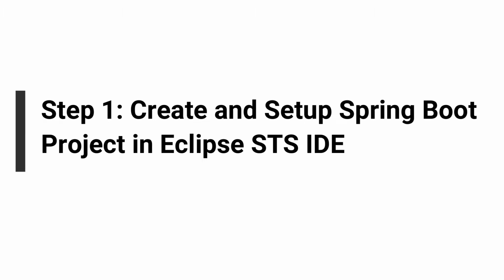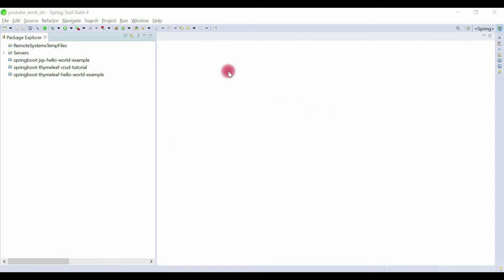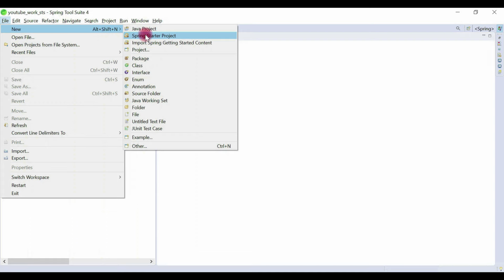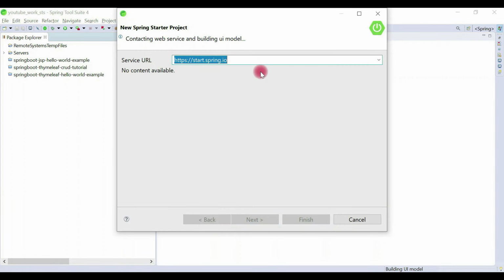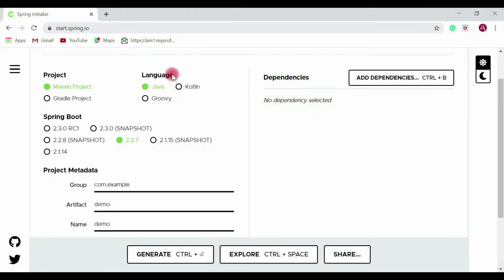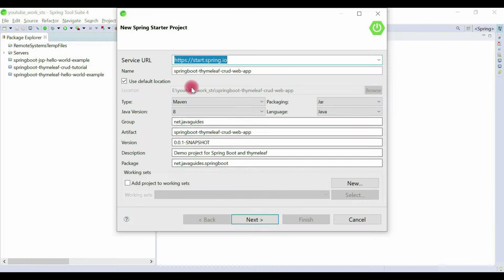I'm in Eclipse STS IDE. Let's go ahead and quickly create and set up our Spring Boot project. Go to File, New, and then choose Spring Starter Project. You can also use the Spring Initializr website. You can access it from the web browser. So this is the Spring Initializr website through which we can quickly create and bootstrap Spring based projects. Alright, you can use either Spring Initializr from the browser, or you can use Spring Initializr in the Spring Tool Suite IDE.